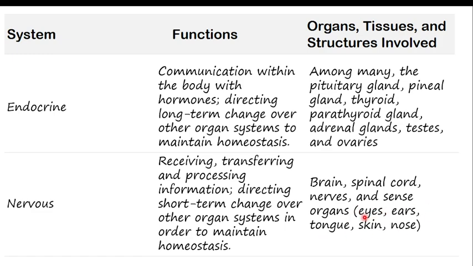What is the nerve for the eye? Optic nerve. What is the nerve for the ears, which transports the message to the brain? Auditory nerve. What about the tongue? Gustatory nerve. What about your skin? Sensory nerve. What about the nose? Olfactory nerve. Nerves: this is the story of the P6. Please note and review.